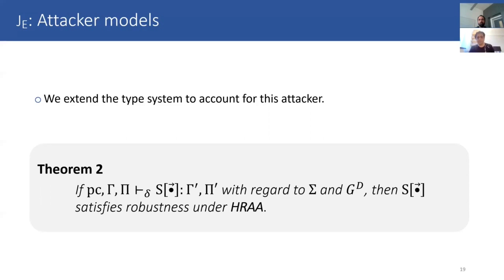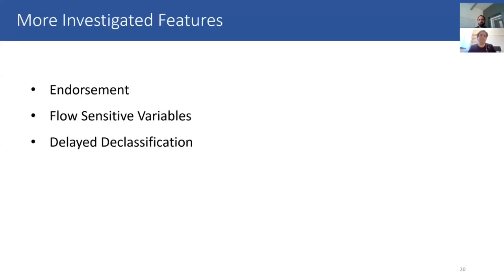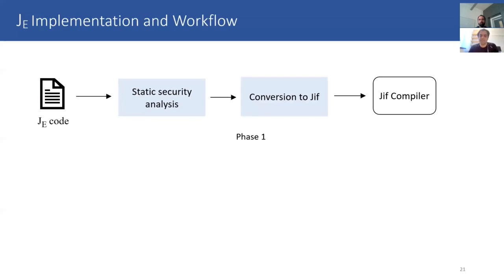In our type system, we also investigated some more features, such as endorsement or flow sensitivity, and also a feature we like to call delayed declassification, which is a result of declassifications not being immediately observable by the attacker. So we should keep track of these declassifications until they are returned to the outside. Now I hand over the presentation to Aditya to explain the implementation.